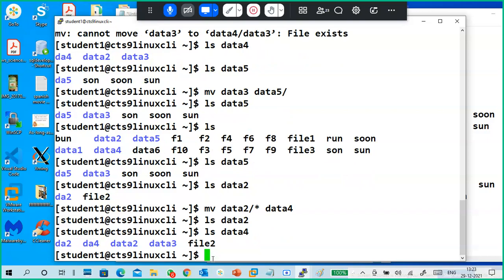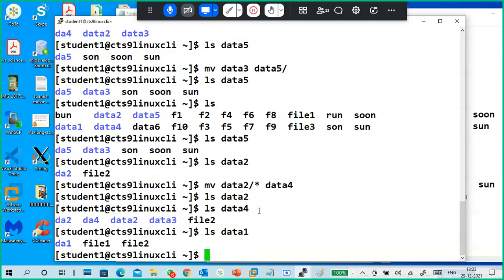So you can copy or move the content of a particular directory with slash star, all the content, or you can specify a particular file also.